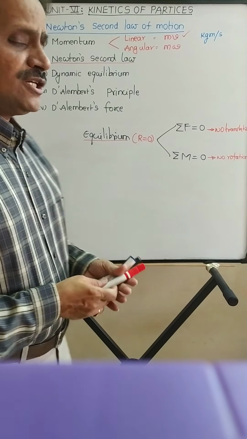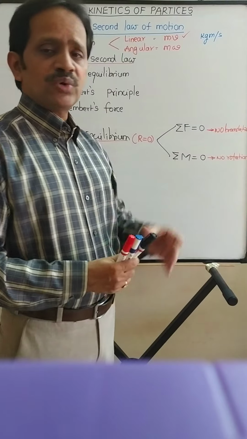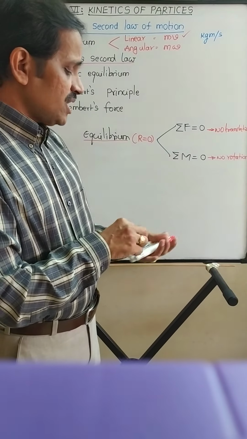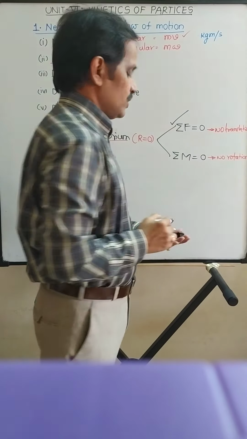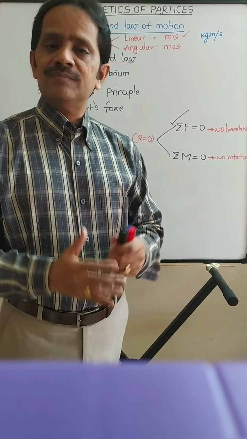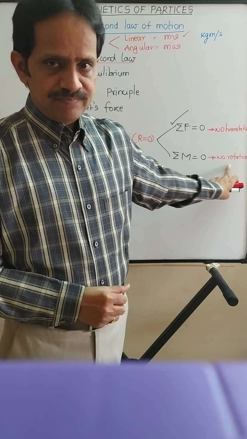Then the system is said to be in complete static equilibrium. No translation, no rotation. As we are studying motion of particles, only the resultant force is applicable for us. There is no resultant moment or rotation. Understood?